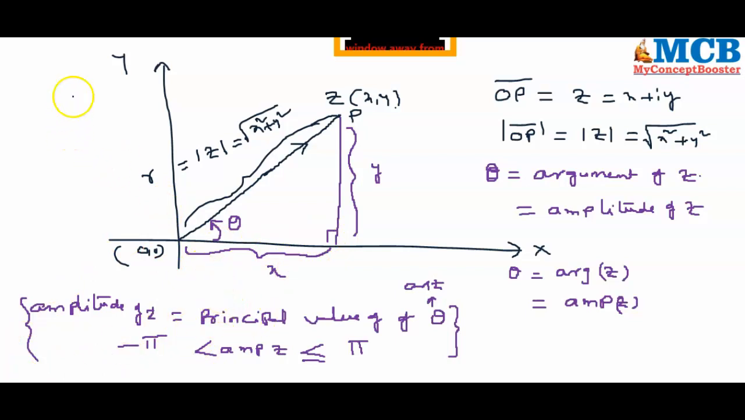Here tan theta is equal to y by x, where theta value is equal to tan inverse y by x. This theta is nothing but argument of z or amplitude of z. Arg z is equal to tan inverse of y by x. Please remember this.